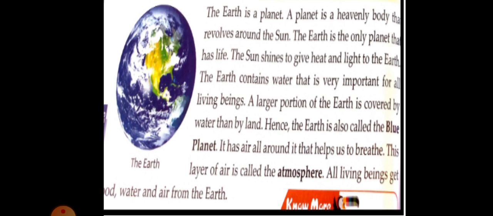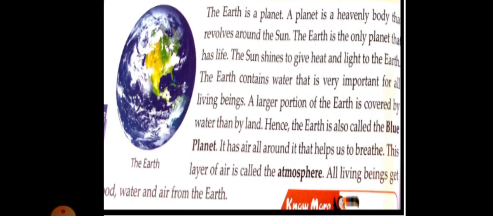The sun shines to give heat and light to the earth. The earth contains water that is very important for all living beings. A larger portion of the earth is covered by water than by land.